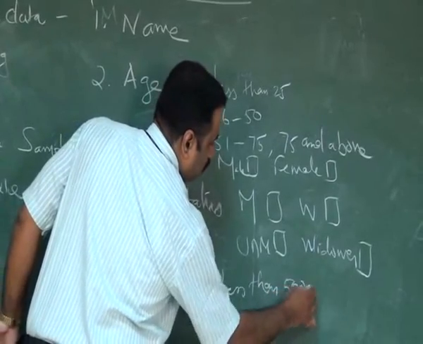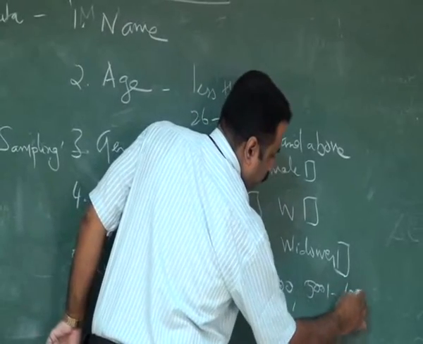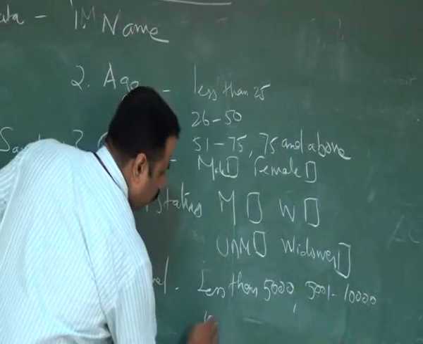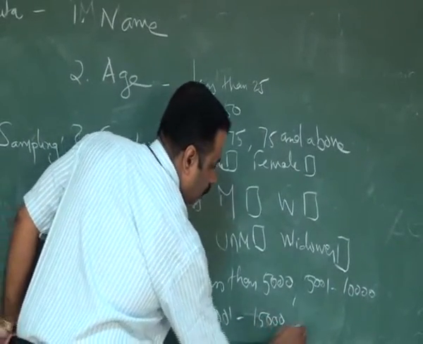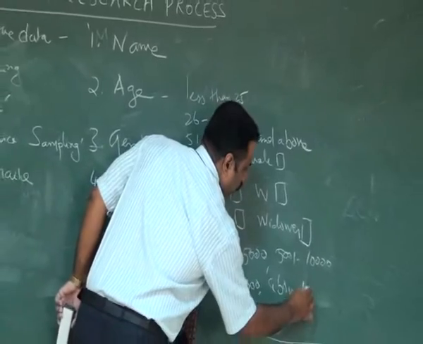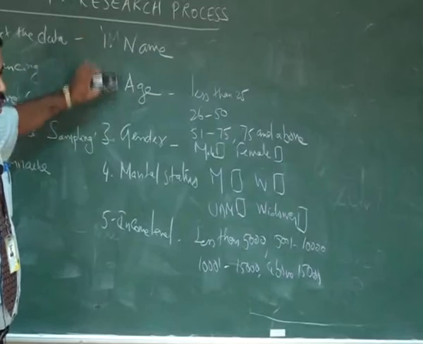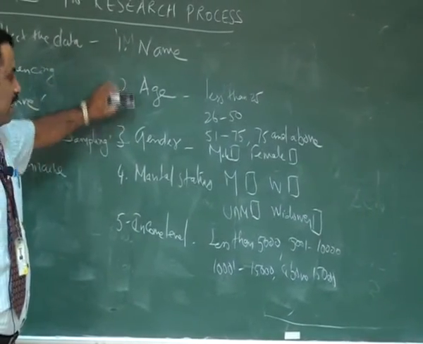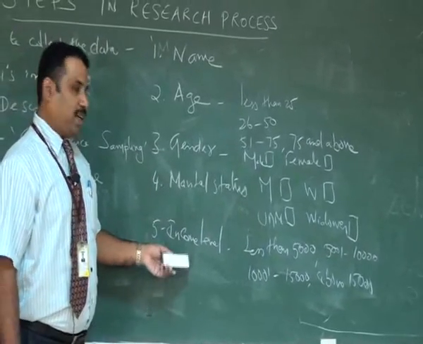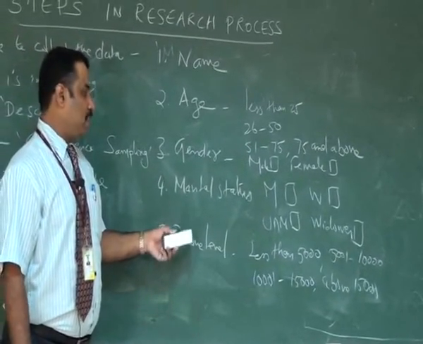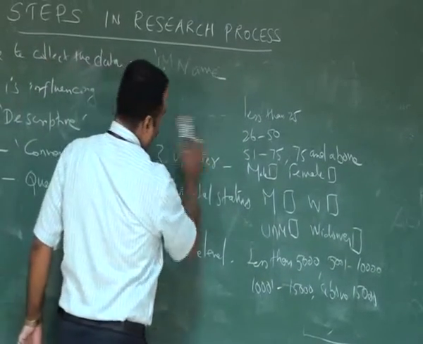Income, for example less than 5,000. So we can start filling in and collecting the data using these questions from the respondents. These questions give the basic details about the respondents, demographic details and geographic details.